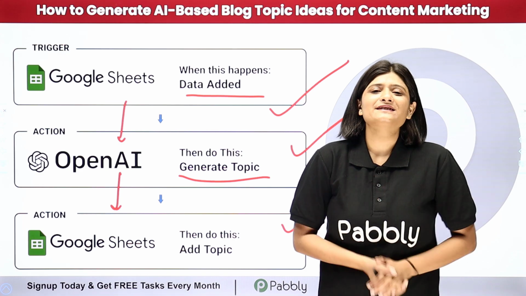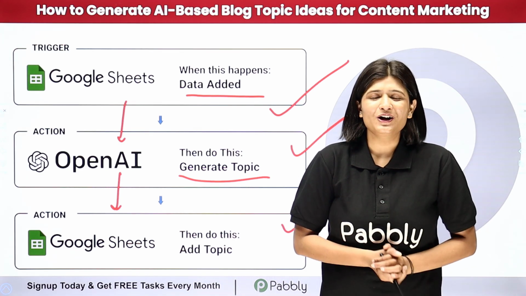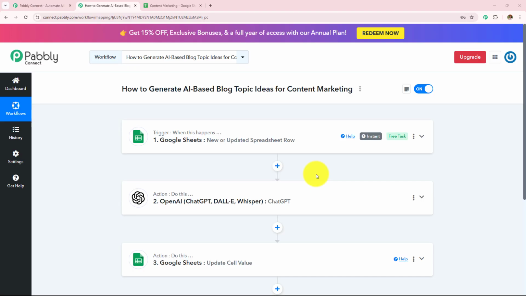Now if you want to learn this amazing automation step by step, then let me take you all to my screen. In this video, we are going to see how to generate AI-based blog topic ideas for content marketing. For this, I have created an automation workflow where I have built connection between Google Sheets, OpenAI, and then Google Sheets with the help of Pabbly Connect. And now we are going to check this automation workflow once, whether it is working fine or not.